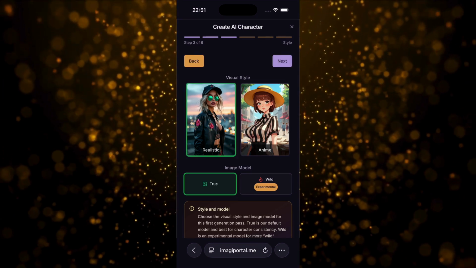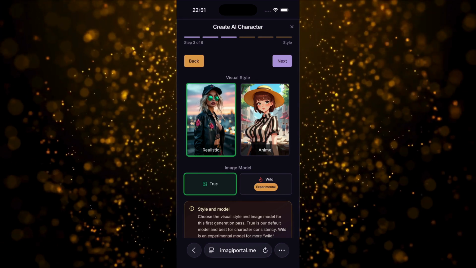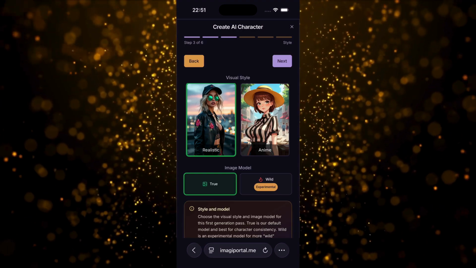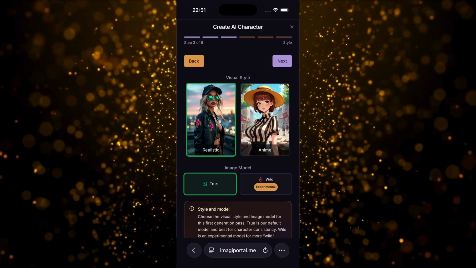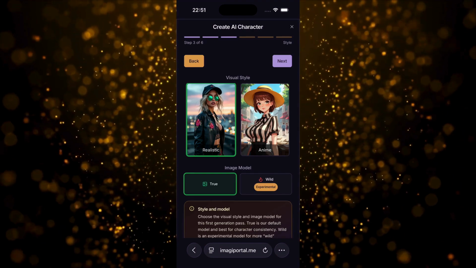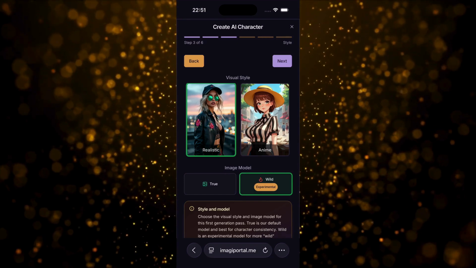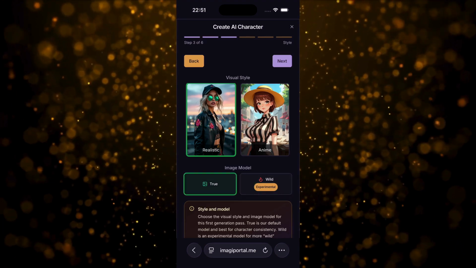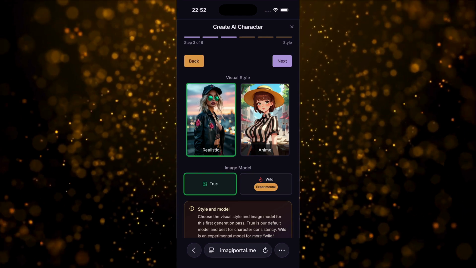Her whole concept depends on atmosphere, expression, fashion, and that feeling of meeting a real person inside an elegant nightclub. And now the image model. I'm choosing True. True is the standard option and the best choice when you want strong character consistency across the avatar and future character images. There is also the Wild model for more experimental and unusual visual ideas, but Vesper doesn't really need that. I want her to remain recognizable and consistent, so realistic style, True model.